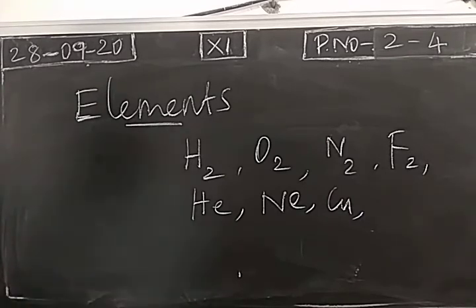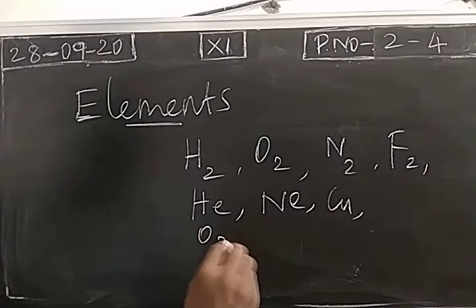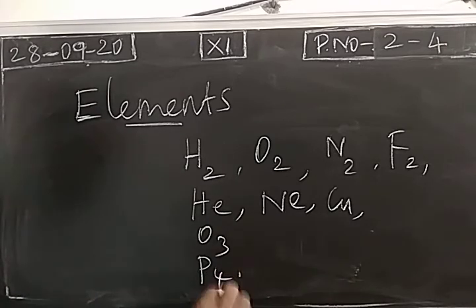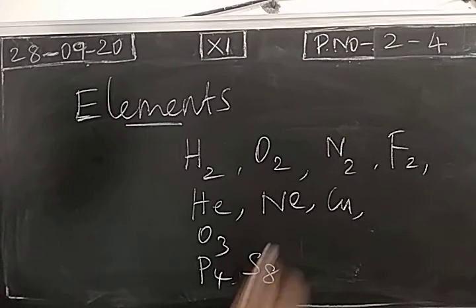Elements can also exist in the form of triatomic molecule, O3, ozone, right? And they can exist in the form of polyatomic molecule like phosphorus, sulfur. These are all examples of polyatomic molecules. So all these are molecules of an element, right?